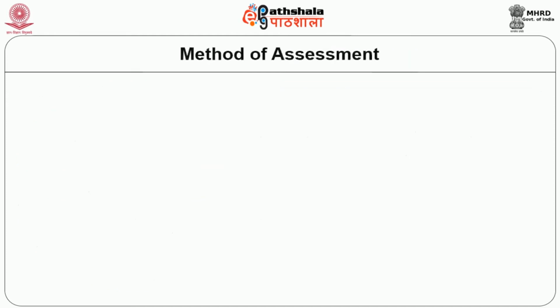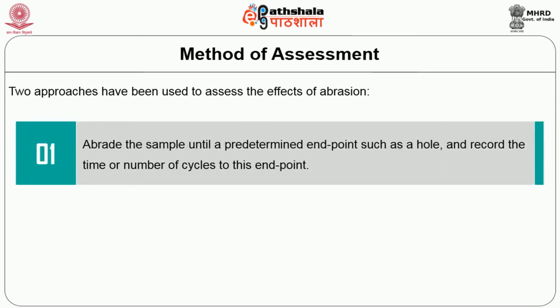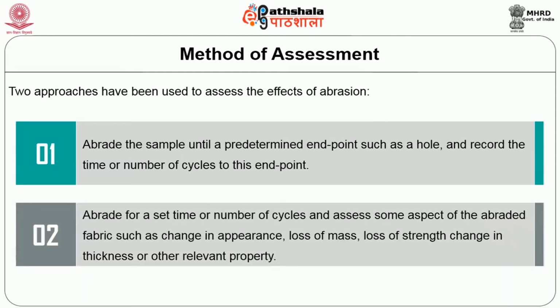Method of assessment. Two approaches have been used to assess the effect of abrasion. Number 1, abrade the sample until predetermined endpoint such as hole and record the time or number of cycles to this endpoint. Number 2, abrade for set of time or number of cycles and assess some aspect of abraded fabric such as change in appearance, loss of mass, loss of strength, change in thickness or other relevant property.